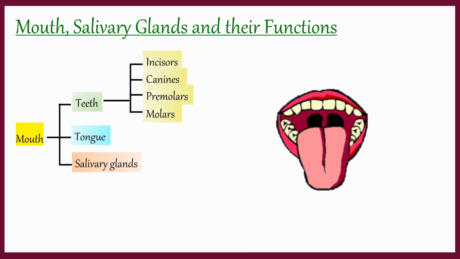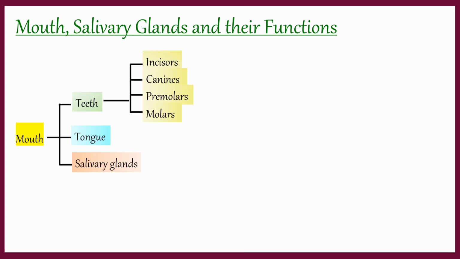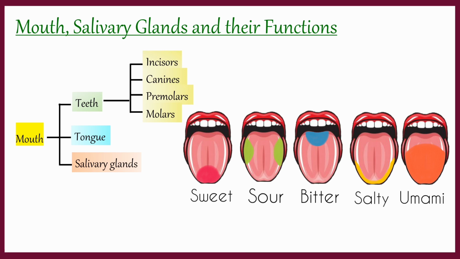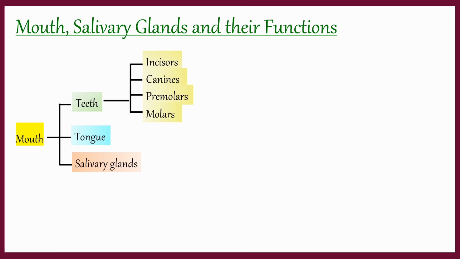Tongue. It is a muscular organ present in the mouth. It helps in tasting the food when the food gets dissolved in the saliva. There are different types of taste buds present on the tongue, like sweet, sour, bitter and salt. It also helps in mastication of food by pushing the food onto the jaws.